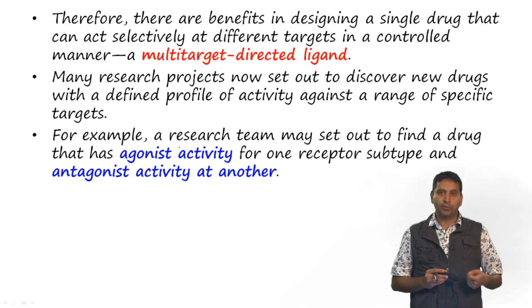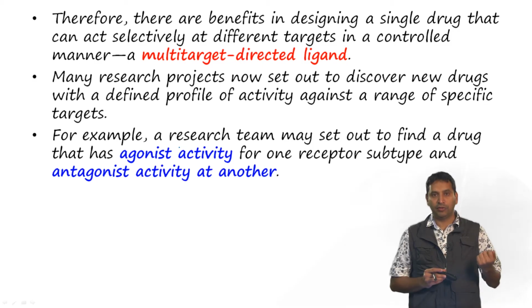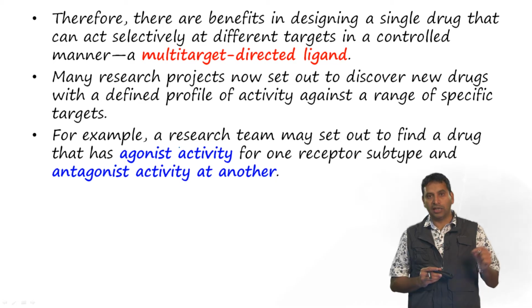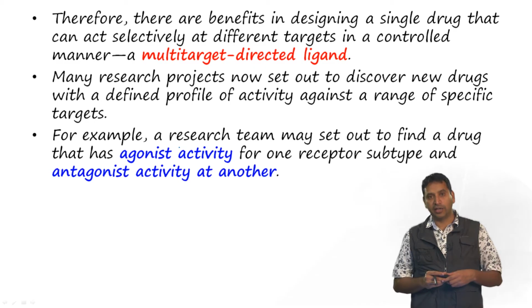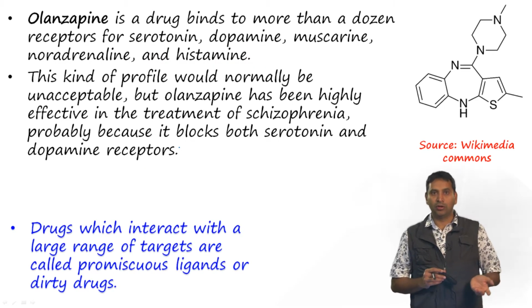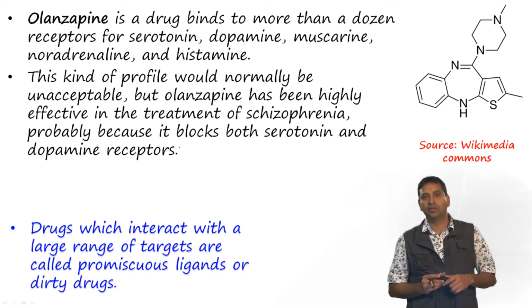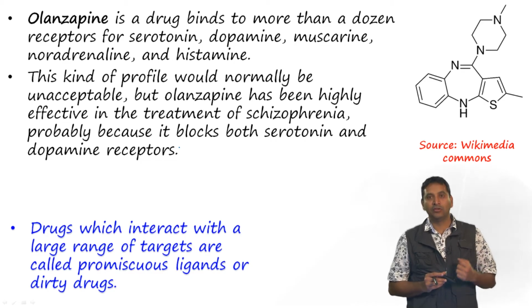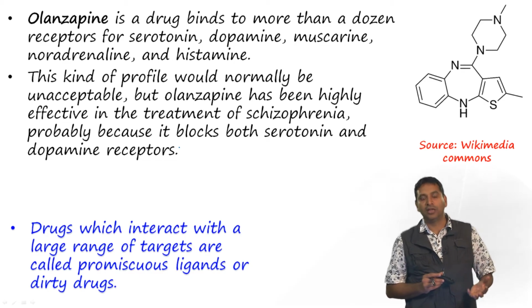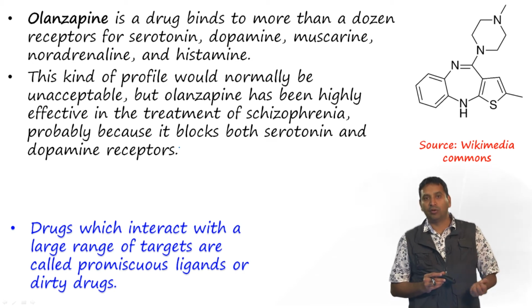There are a number of research projects now underway to discover new drugs with a defined profile of activity against a range of specific targets. For example, one may try to find a drug that has agonist activity for one receptor subtype and antagonist activity against another. The compound Olanzapine is a drug that binds to more than a dozen receptors for serotonin, dopamine, muscarine, noradrenaline and histamine. Usually this kind of drug is completely unacceptable for drug discovery.